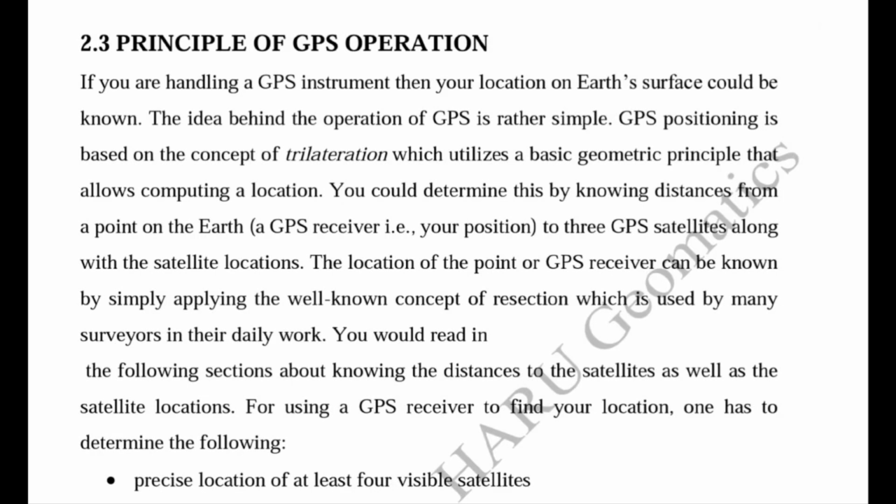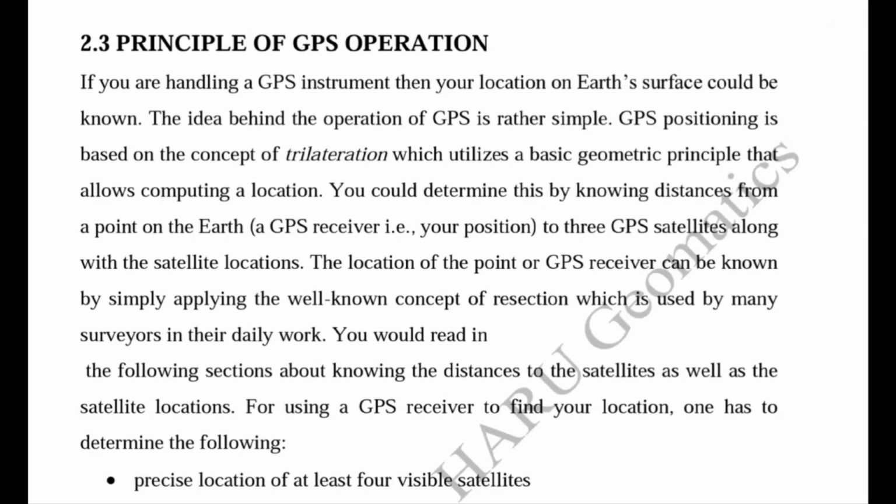After calculating the distance between the GPS receiver and the GPS satellite, we should also know the GPS satellites' locations, meaning their coordinates, or their ephemeris data, for knowing our 3D position. This distance calculation is used by the GPS receiver to find our unknown position. This distance calculation concept is known as the trilateration concept, which is used by the GPS.